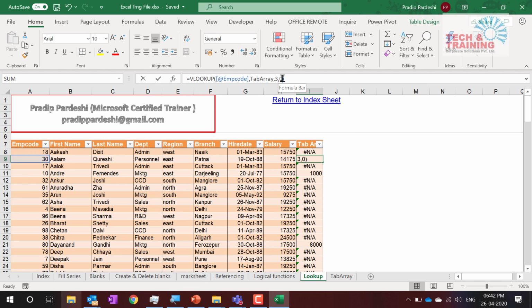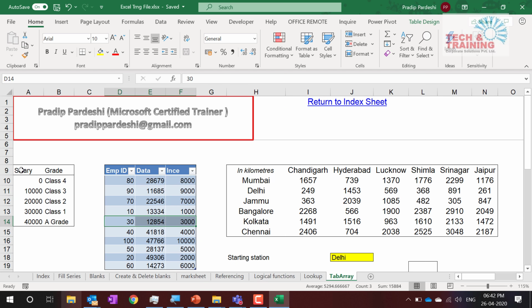Now I have to explain why we have to put 0 here, and what if we don't put 0? What else can we put here? Let me talk about one thing. I have another table here, which has salary, grade, and all the range values and grade values, correct? If the employee is getting a salary between 0 to 10,000, I want to give class 4, 10 to 20, class 3, 20 to 30, class 2, 30 to 40, class 1, 40 and above, A grade.